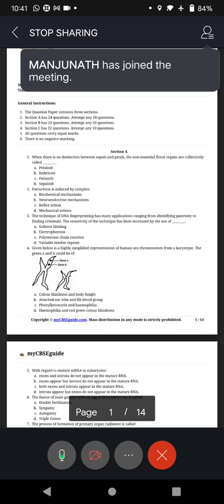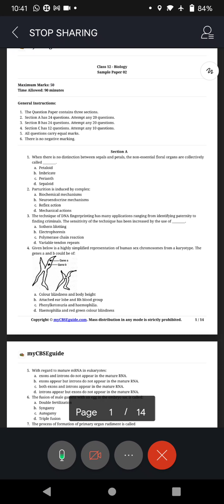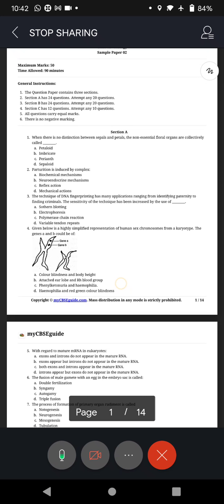As we are familiar, your term 1 exam biology paper consists of 3 sections: section A, section B, section C. Section A has multiple choice, wherein one statement will be there and alternatives A, B, C, D. You have to pick up the right one, and most of the time it is memory based. You have the knowledge and convert that knowledge into memory, like reading our book 3-4 times, then you have it in your memory, correct?